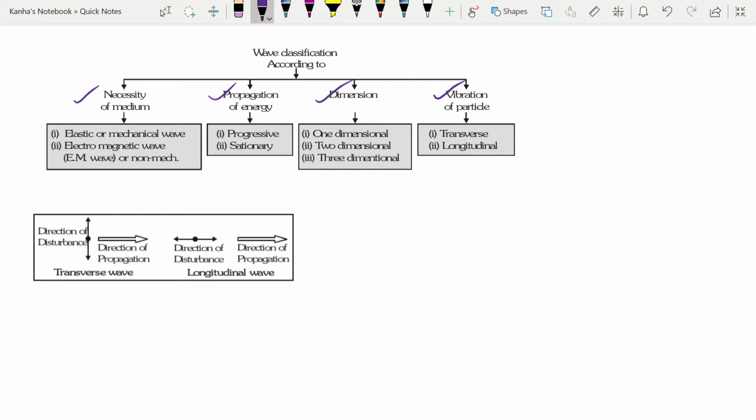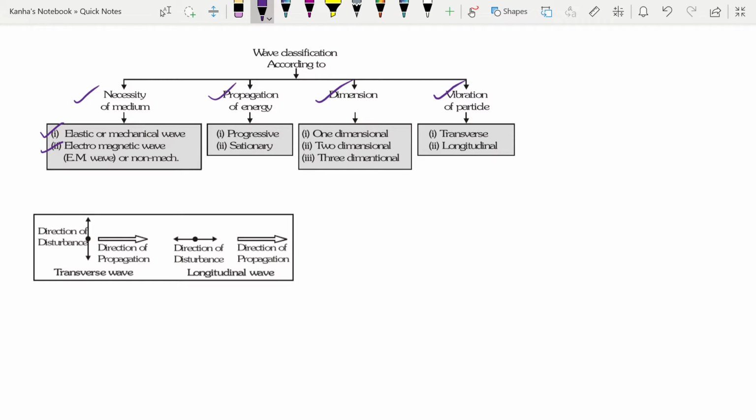A wave may or may not require a medium for its propagation. Sorry, the waves that do not require any medium are called non-mechanical waves. Examples will be light or heat or radio waves. And on the other hand, waves which do require a medium, they are known as mechanical waves. So sound will be an example of mechanical wave.